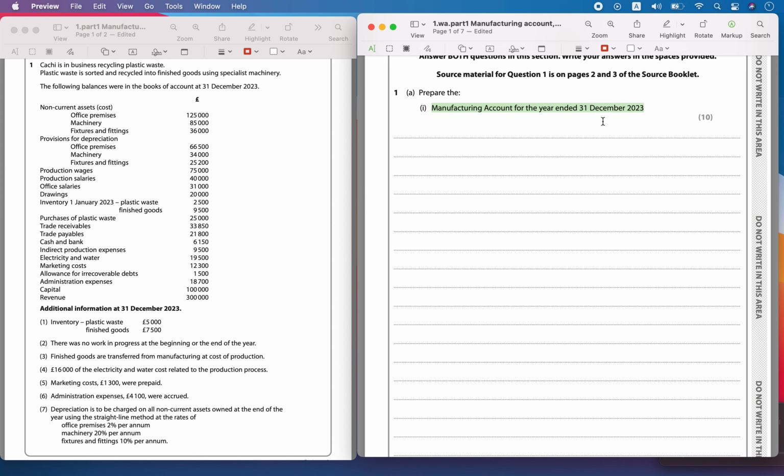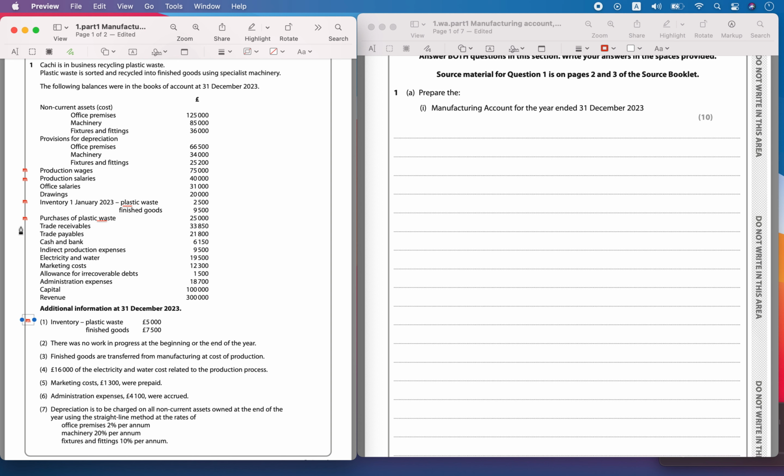Now prepare the manufacturing account for the year ended 31st December 2023. Let's write what is related to manufacturing. The first one is the production wages, which is related to manufacturing. The second one is production salaries. Then you have the opening inventory of raw materials, which is going to be used. Then you have purchases. The raw material here is the plastic waste. Then you will have the closing raw inventory. You have to identify all this.